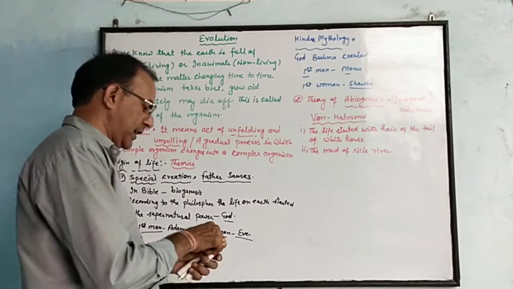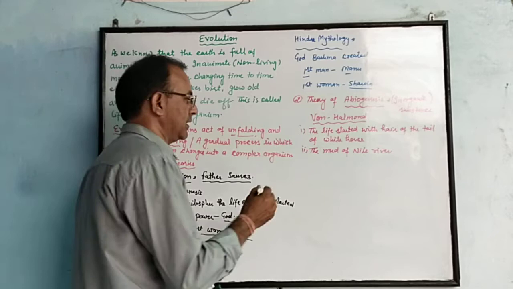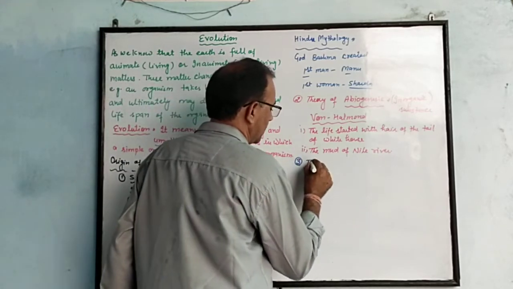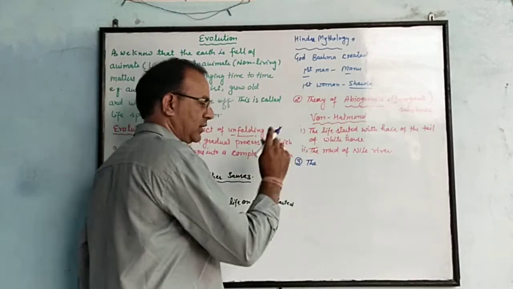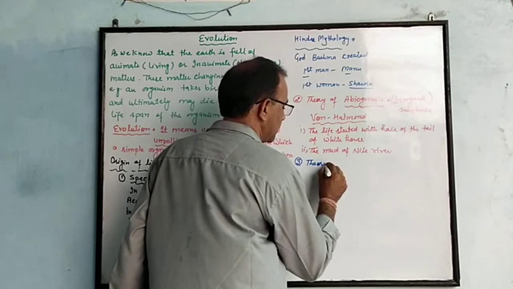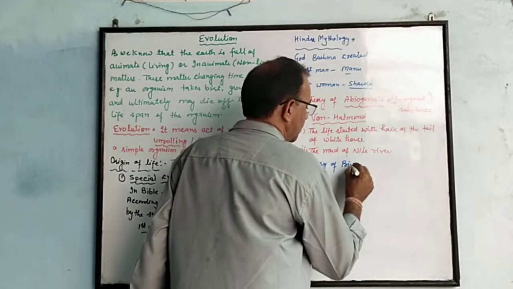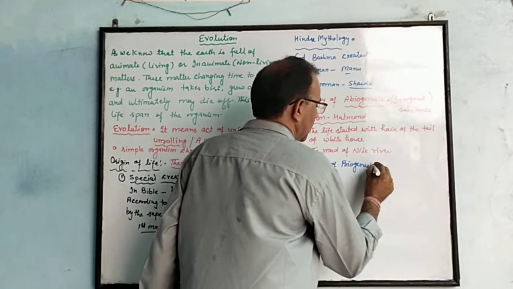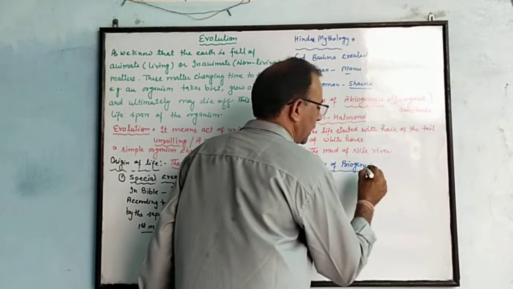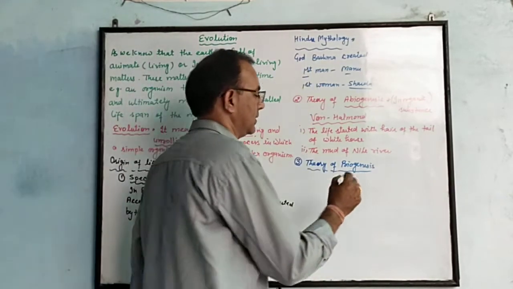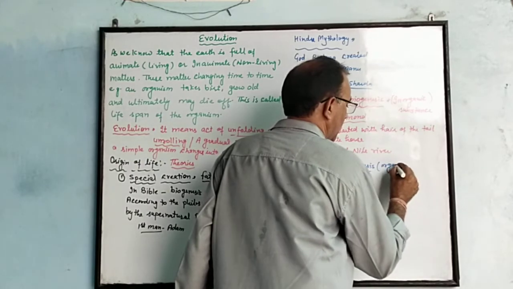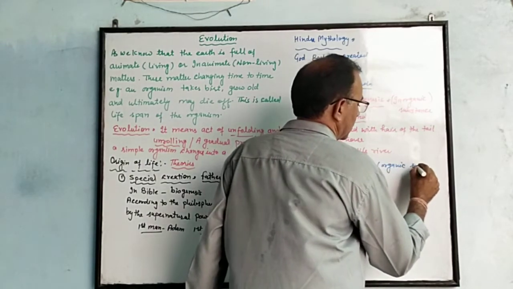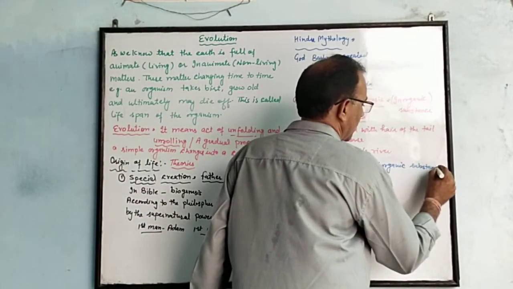And the next theory is the theory of biogenesis. Biogenesis means organisms, life started on earth with the help of organic substances.